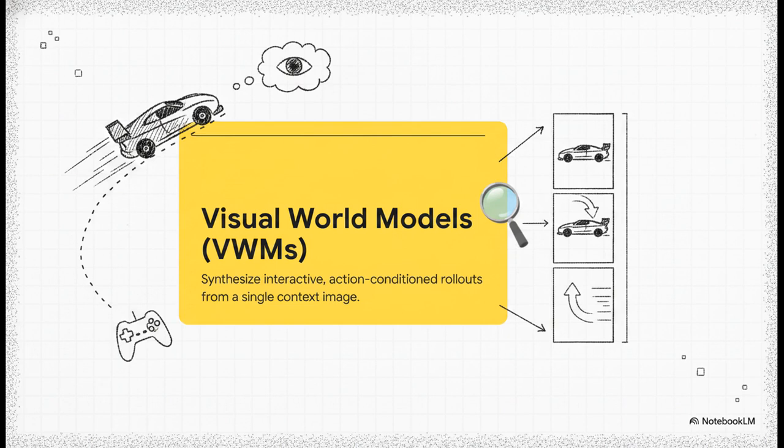Based purely on that single picture, the VWM can dream up a whole interactive, moving reality. If you input an action to steer left, the video generates the car turning left. It understands the physics, the environment, the whole shebang. It's kind of like generating a playable video game purely out of thin air. It is absolutely nothing short of digital magic.